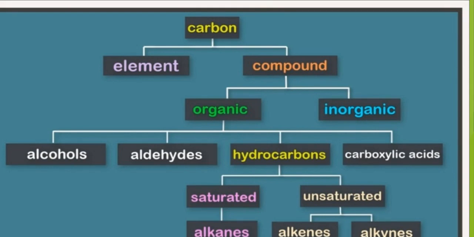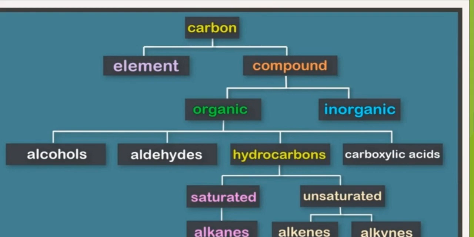And in the inorganic form, it is the bonding without hydrogen. Carbon forms bonding with some other elements other than the hydrogen. Like it forms carbonates like calcium carbonate, CaCO3.